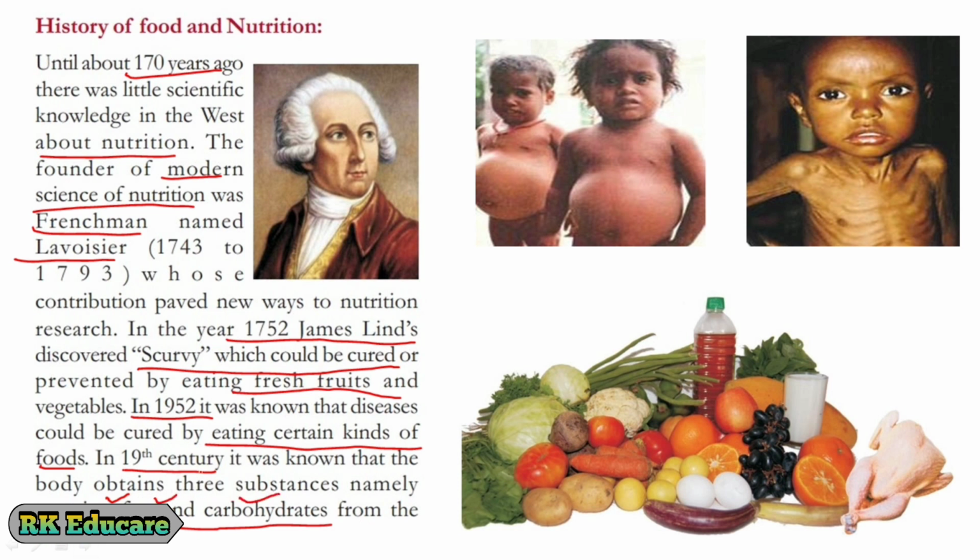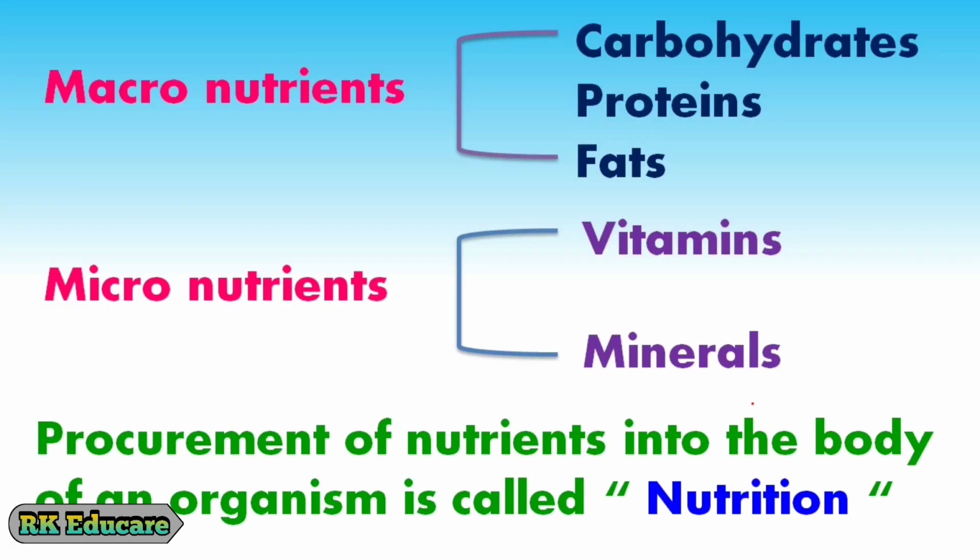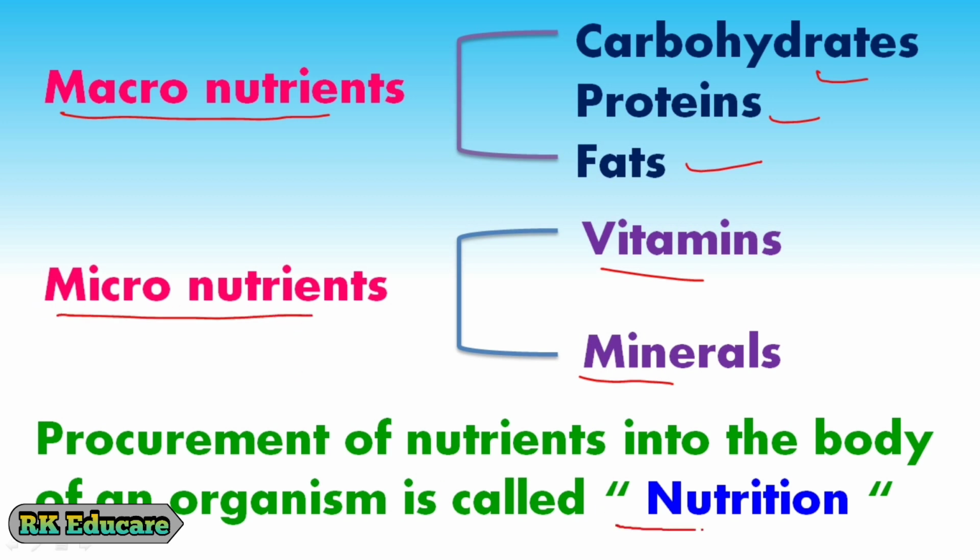Now let us discuss a little more about nutrients. Our body requires some chemical substances for its growth and repair. Such substances are called nutrients. Nutrients are classified as micronutrients and macronutrients. Our body requires carbohydrates, proteins and fats in larger quantities, so they are called macronutrients. Vitamins and minerals are required in lesser quantities, so they are called micronutrients. Procurement of nutrients into the body of an organism is called nutrition.